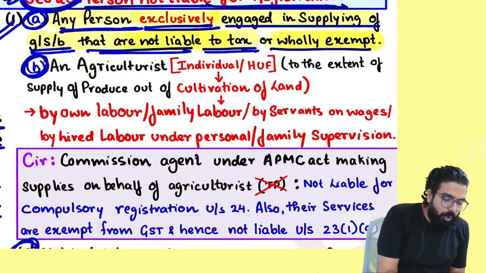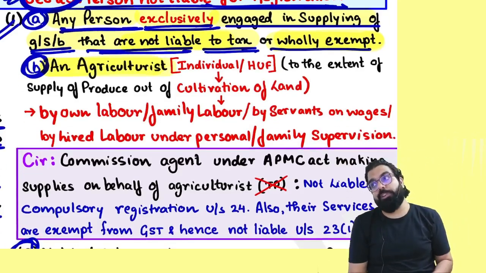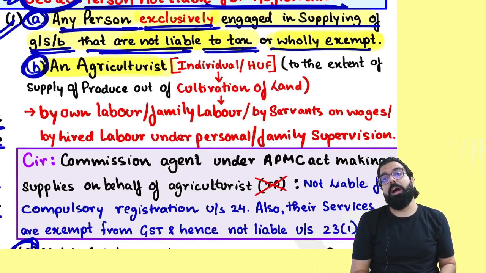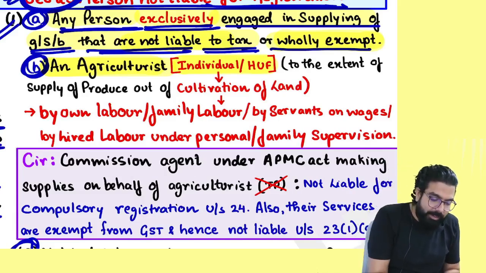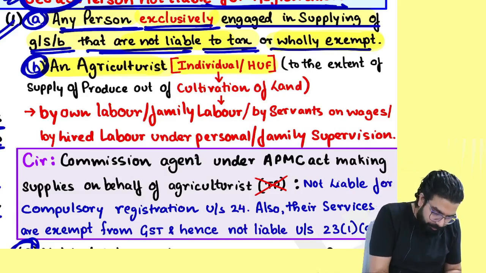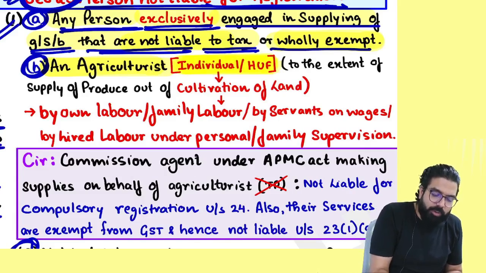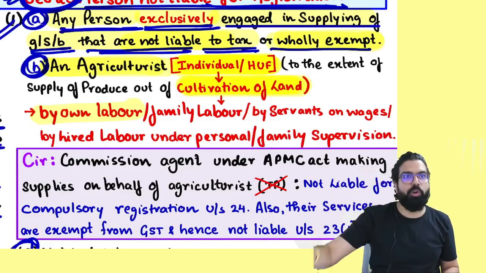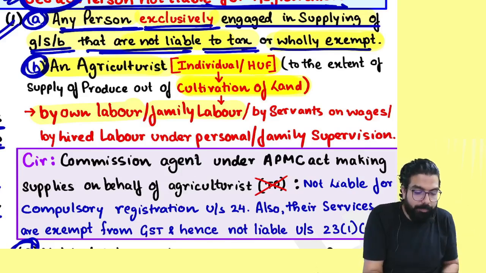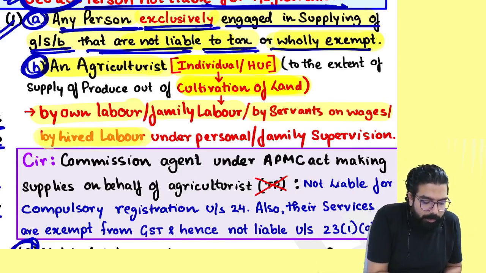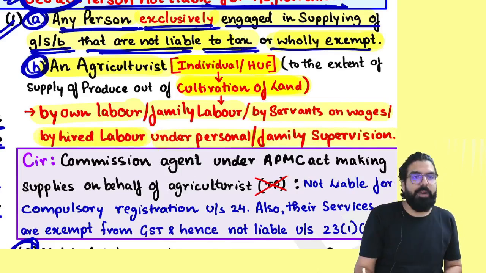The next one is, who is not required? Agriculturist. An agriculturist can be an individual or HUF, and what is the definition of agriculturist? It can be an individual or HUF who does cultivation of land, everything written in red, either by own labor, putting his own sweat in the land, or by family labor, getting his family to work, or by servants on wages, or by hired laborers under personal or family supervision.